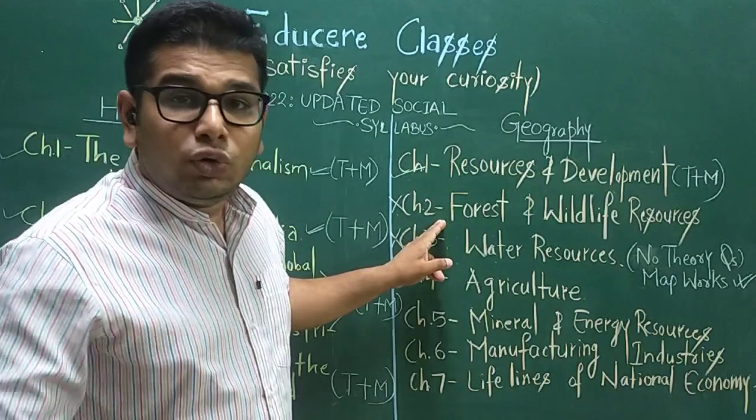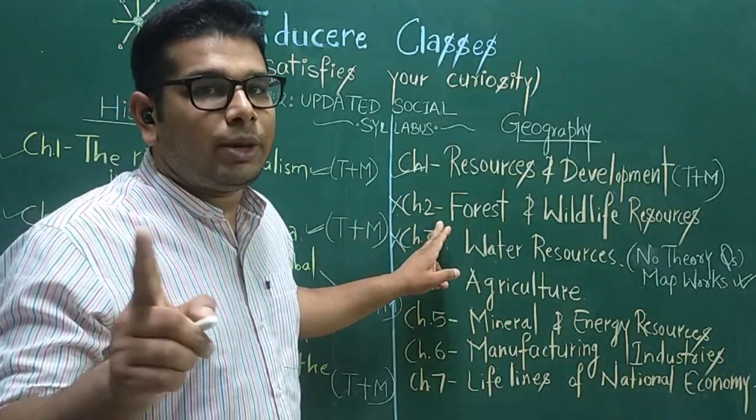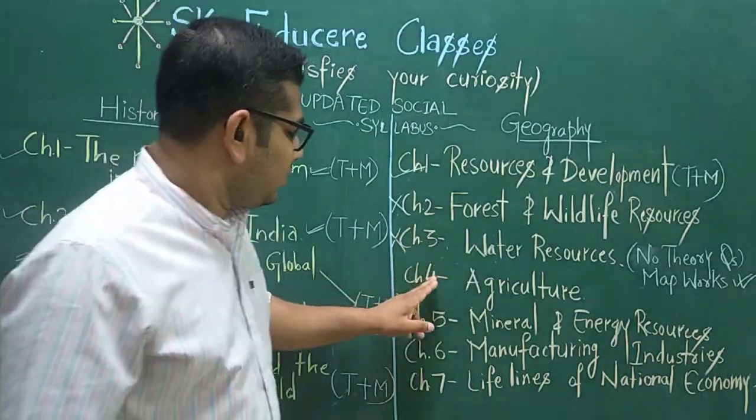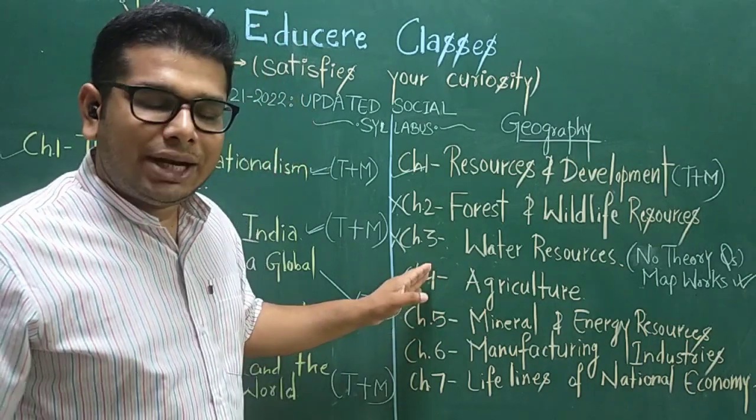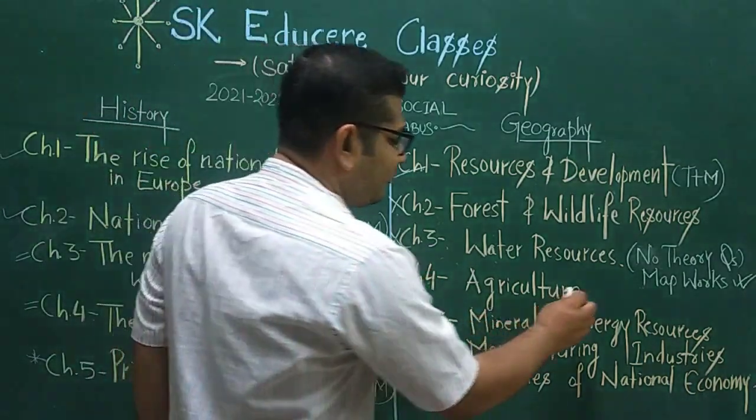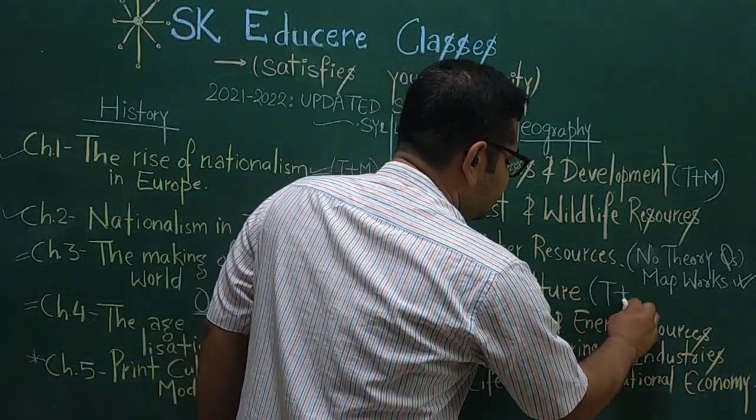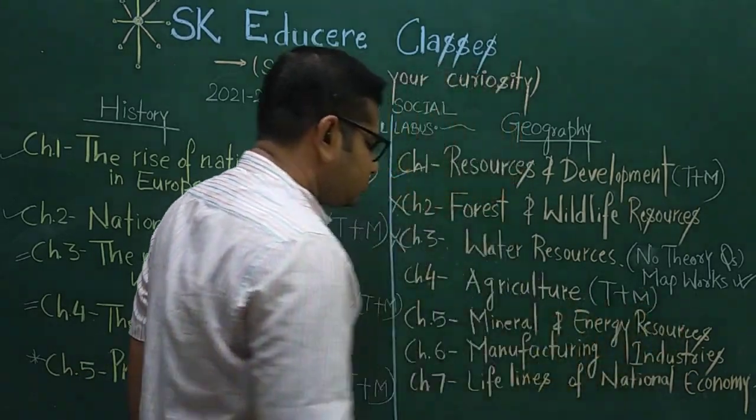From chapter 2, no theory question and no map work will come in the board examination. Coming to chapter 4, that is agriculture, from chapter 4, theory plus map work both will come.